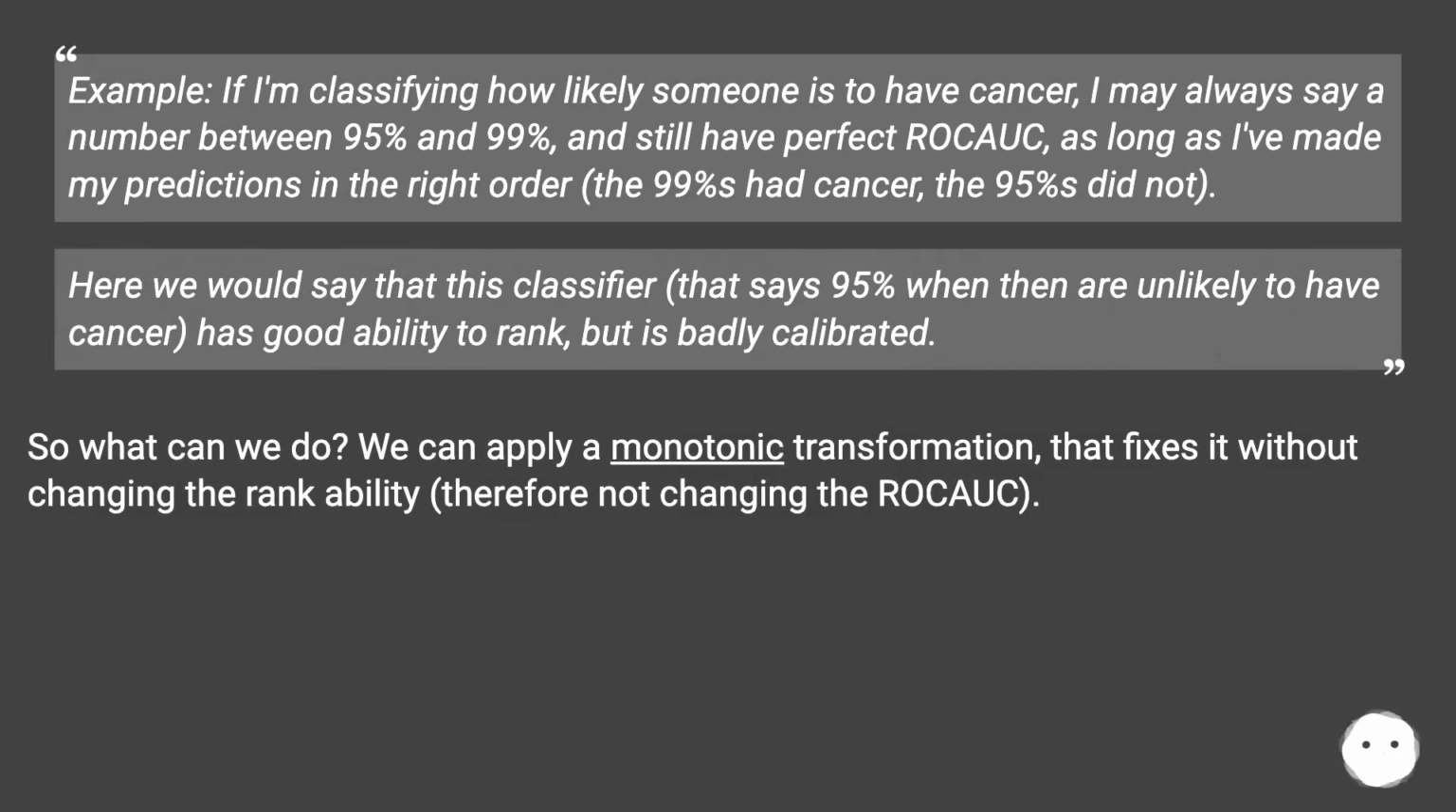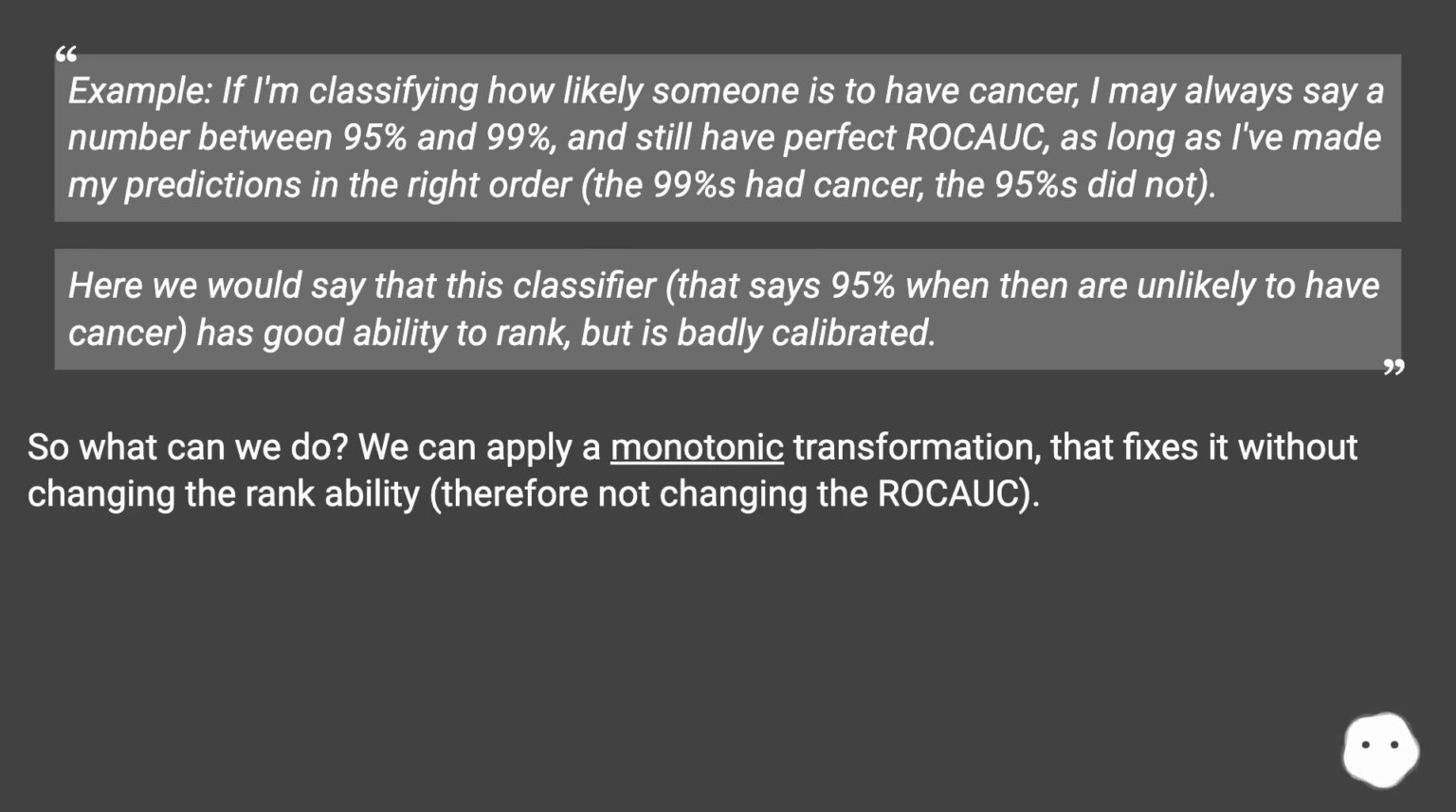Example, if I'm classifying how likely someone is to have cancer, I may always say a number between 95% and 99%, and still have perfect ROC, as long as I've made my predictions in the right order. The 99% had cancer, the 95% did not. Here we would say that this classifier, that says 95% when they are unlikely to have cancer, has good ability to rank, but is badly calibrated.